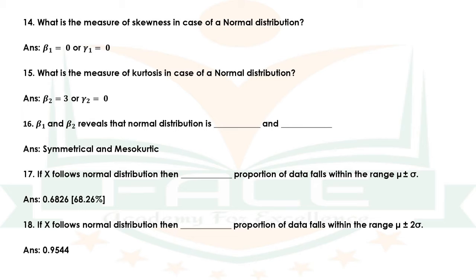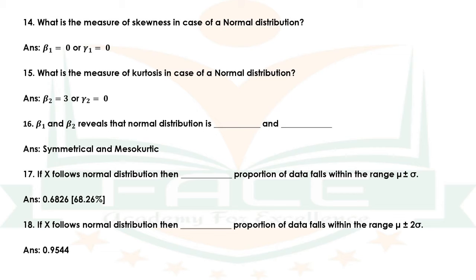Question number 17. If x follows normal distribution, then dash proportion of data falls within the range mu plus or minus sigma. The answer is 0.6826 or 68.26%. Question number 18.